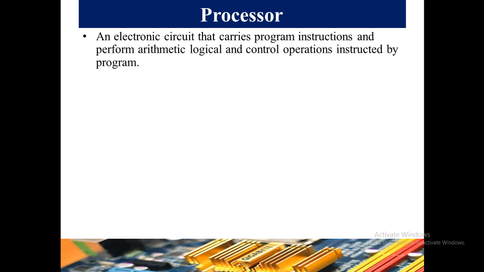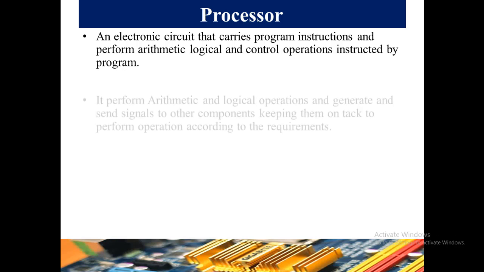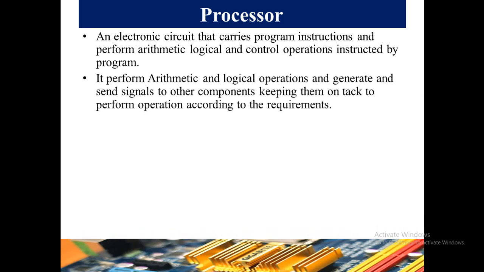Usually a processor is divided into three parts. First part is known as ALU, that is the arithmetic logic unit, that is responsible for all the arithmetic and logical operations. And further is the control unit that controls all the operations in the computer. We will see all these three parts in detail in the coming lecture. It performs arithmetic and logical operations and generates and sends signals to other components, keeping them on track to perform operations according to the software requirements.